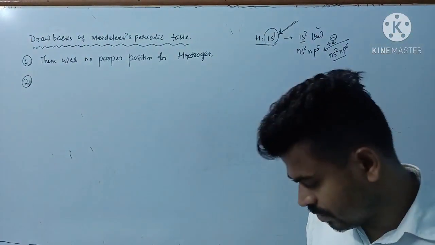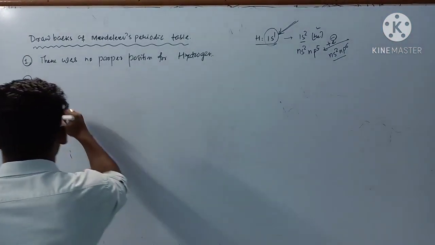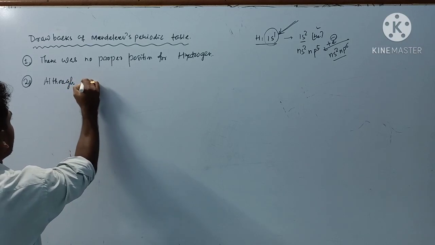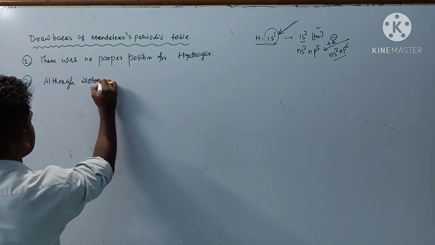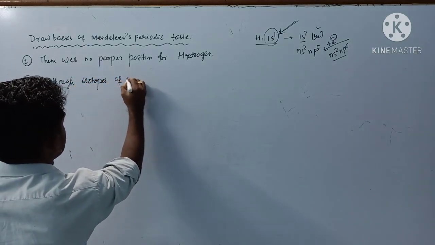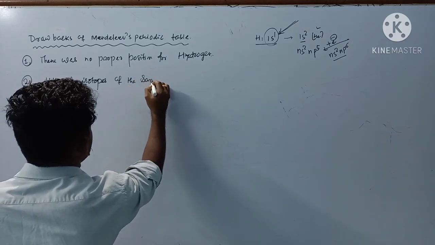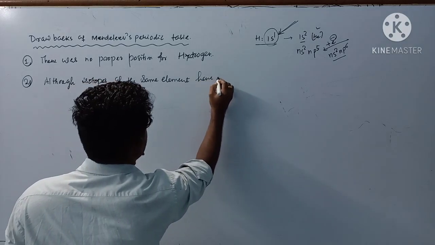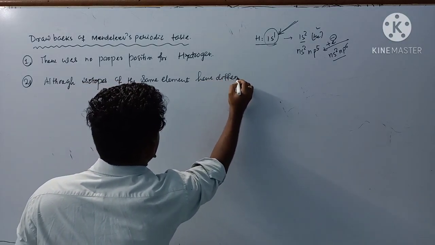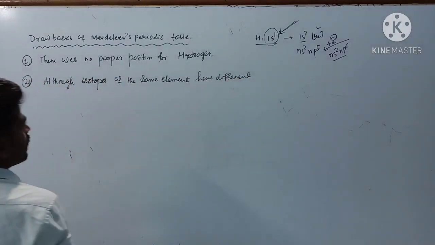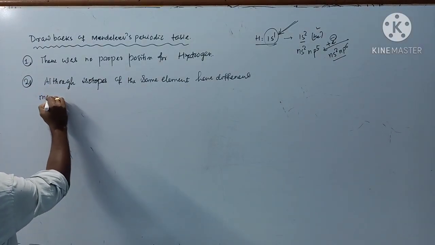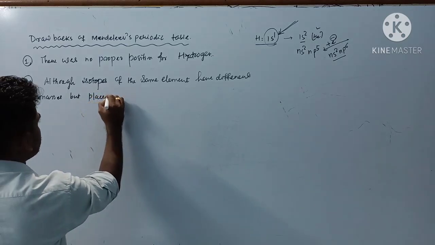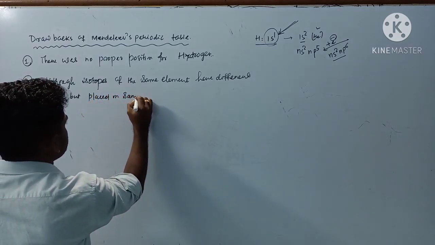So I can write, although isotopes of the same element have different masses, they are placed in the same position.